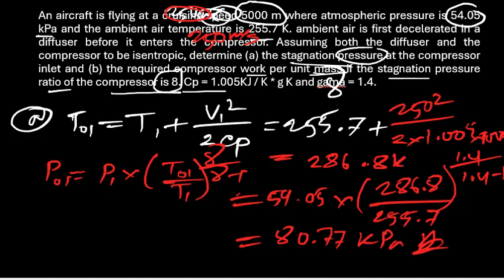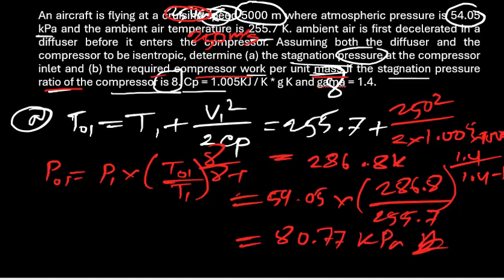And part B is also easy. They are asking for the required compression work per unit mass, given the stagnation pressure ratio. That means when that ratio will be 8, we have to find that.